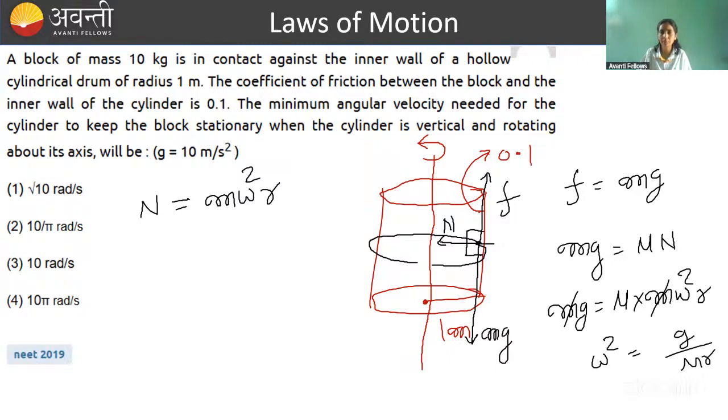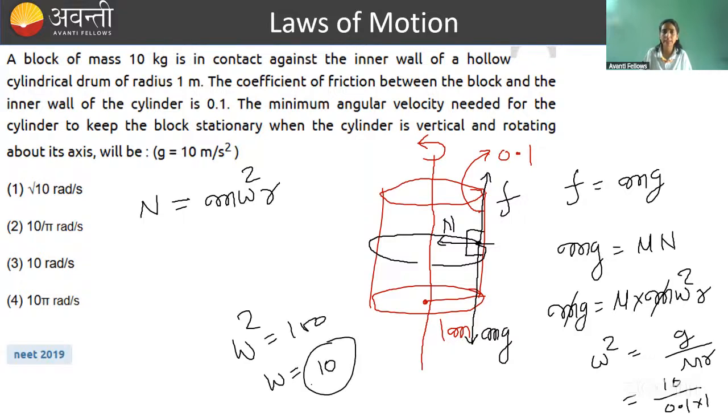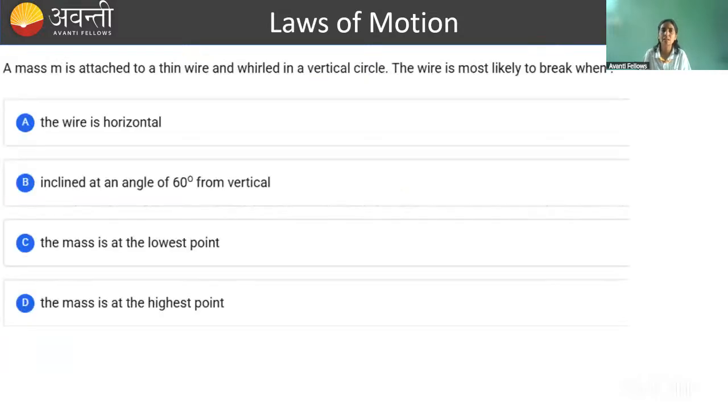So if you put in the values, g is 10, mu is 0.1, radius is 1. So omega square is basically 100. So omega will be equal to 10. Okay? So the correct answer is what? 3. The question is not difficult. You just need to imagine the things and write the equations. Okay? Let's do this last question.